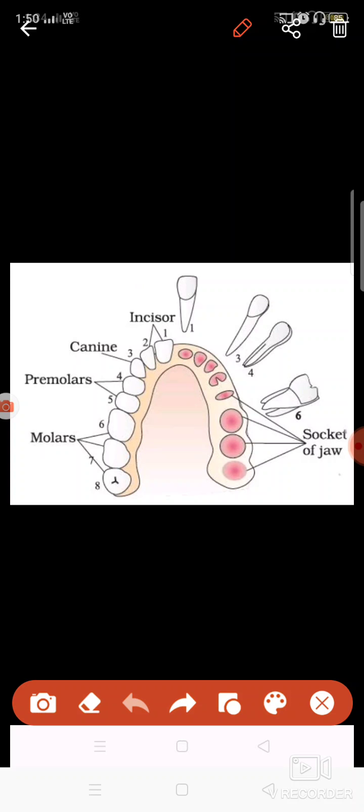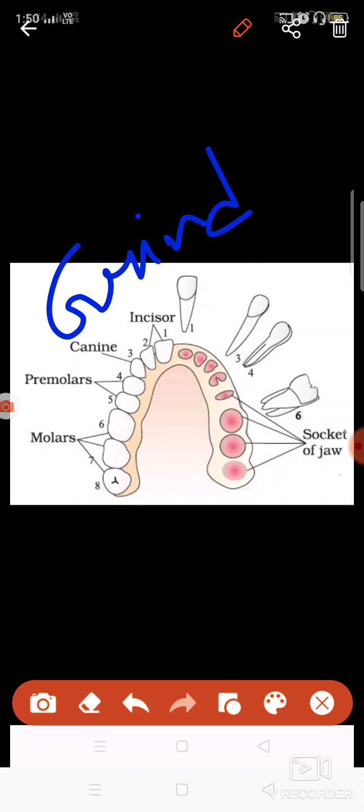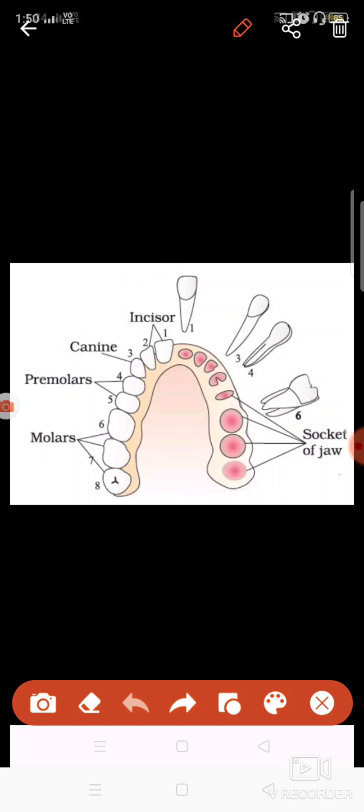Then you will find these flat kind of teeth which are two on this side, two on this side, that is total four. These are known as premolars. The function is to grind the food. Then comes the last one, which is known as molars. These are totally flat kind of teeth. These help in finer grinding.